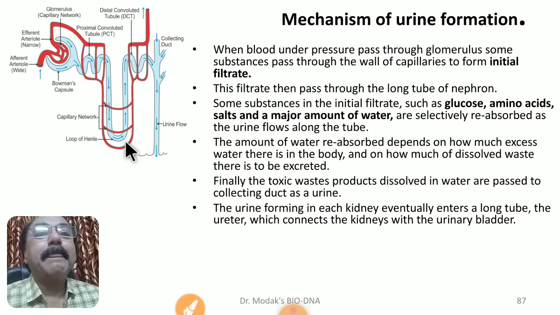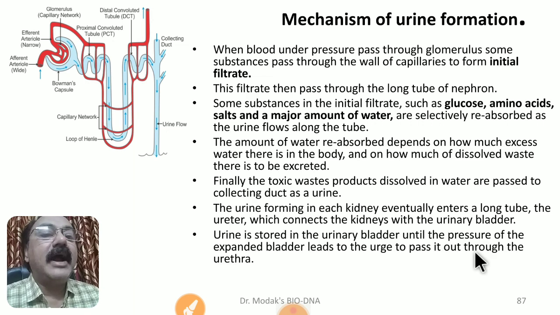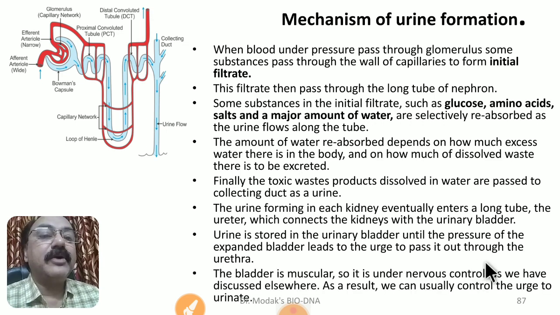So in this way, the blood, which now carries only the most useful substances, and the nitrogenous waste is given out in the form of urine. This urine then enters the ureter. From the ureter it goes to the urinary bladder, and from the urinary bladder it is thrown out from our body through the urethra. So that is what we have to understand.